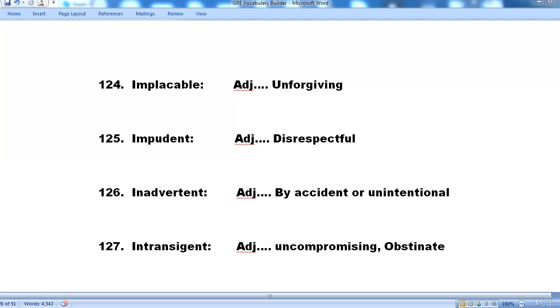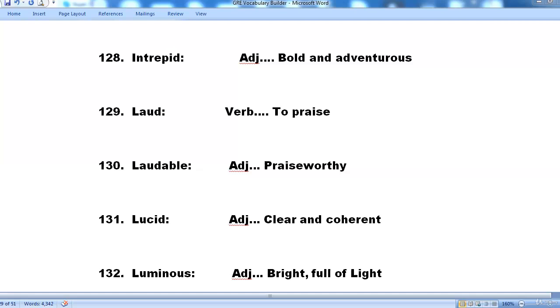126. Inadvertent. Inadvertent is an adjective and it means by accident or unintentional. 127. Intransigent. Intransigent is an adjective and it means uncompromising or obstinate.